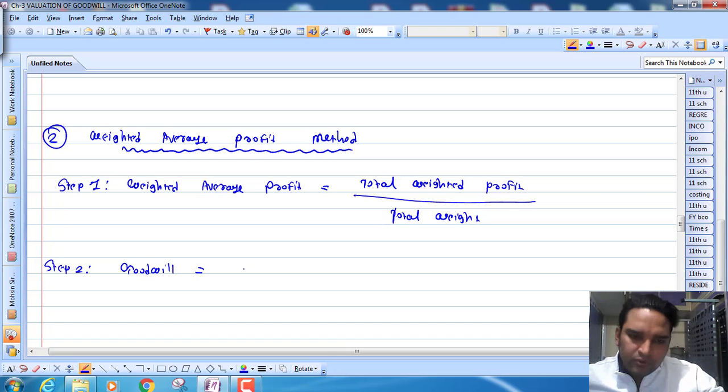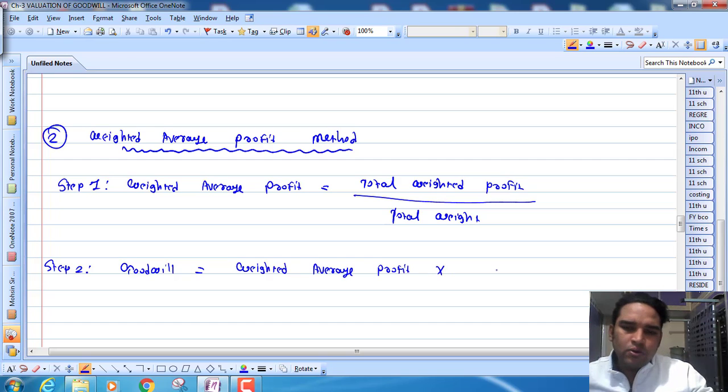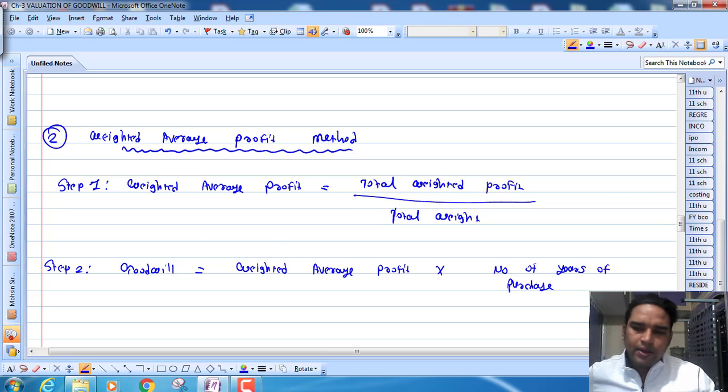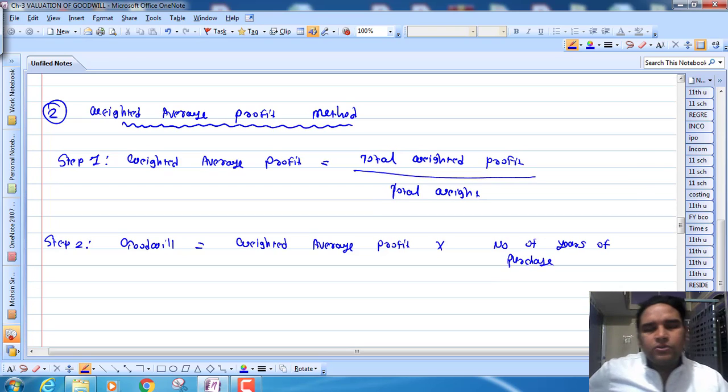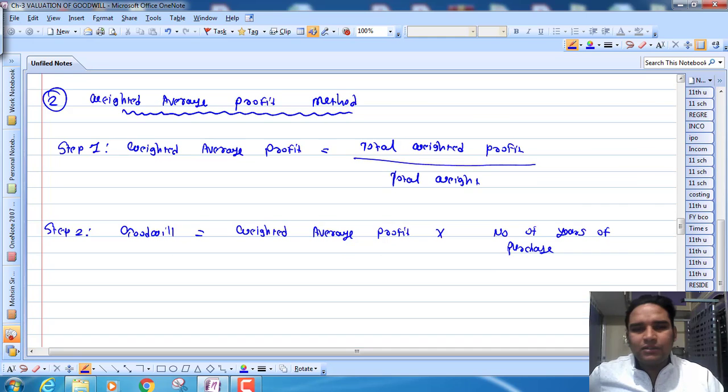which is weighted average profit into number of years of purchase, right? So you are supposed to follow these 2 steps to get the value of goodwill by the weighted average profit method.